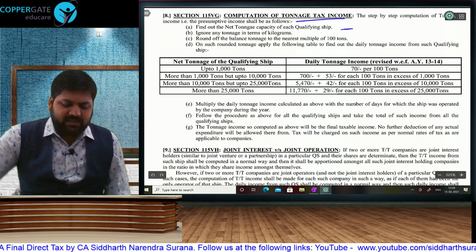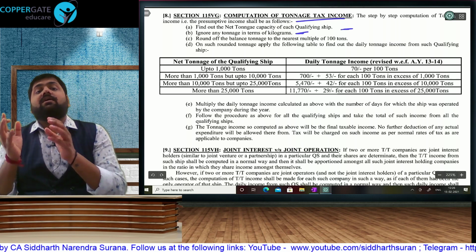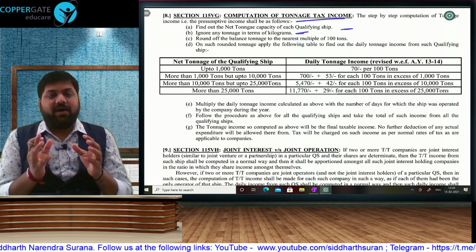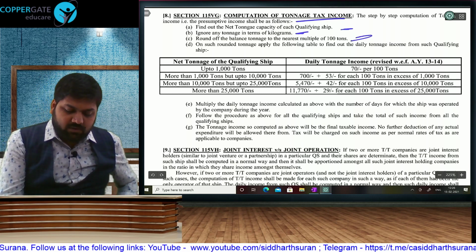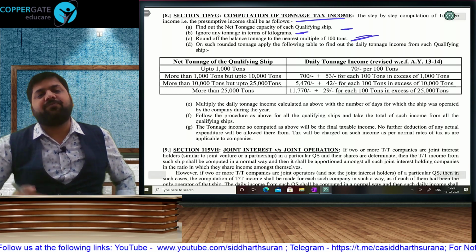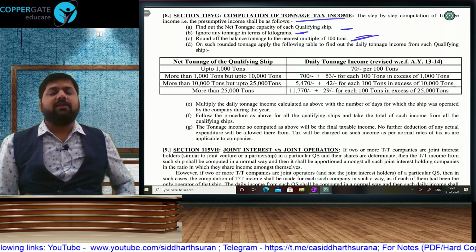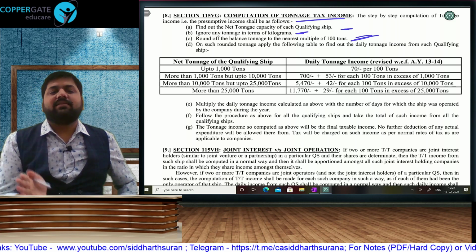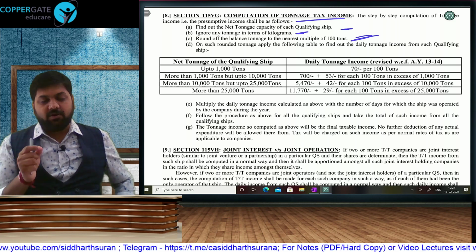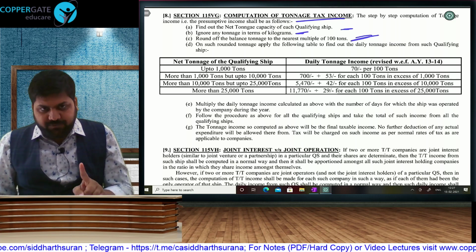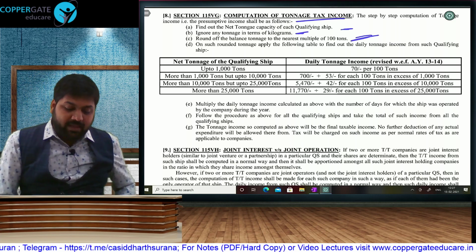The tonnage capacity of the ship will be given to you in the question. Ignore the kgs. So if they say 15,000 tons and 500 kgs, ignore the kgs. Just take the tons. That you have to take to the nearest multiple of 100. Supposing it is 15,889 tons, then you will have to take 15,900. And if it is 15,820, then you have to take 15,800. Nearest multiple of 100. So first take the tons from the question, remove the kgs, take it to the nearest multiple of 100, and then apply the slabs.